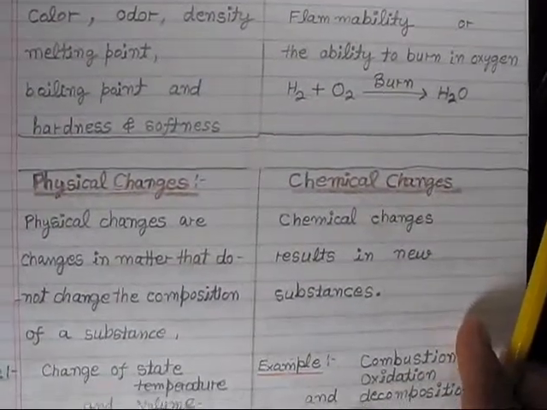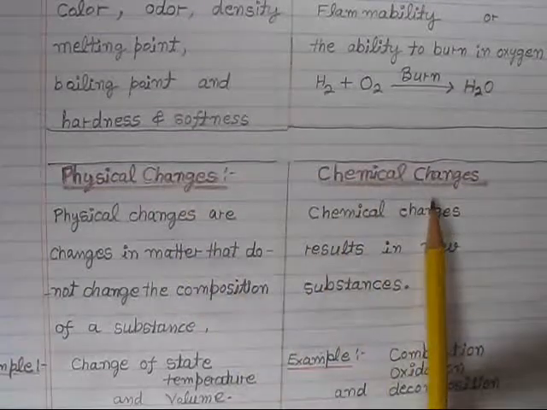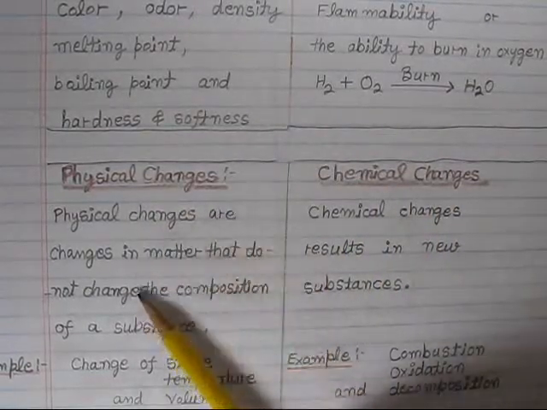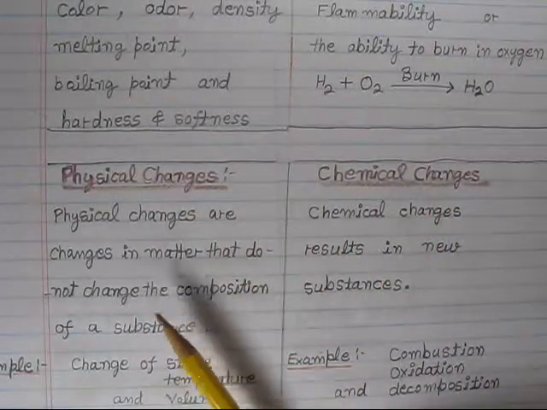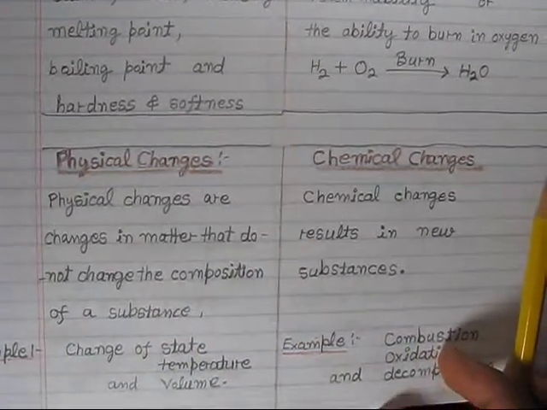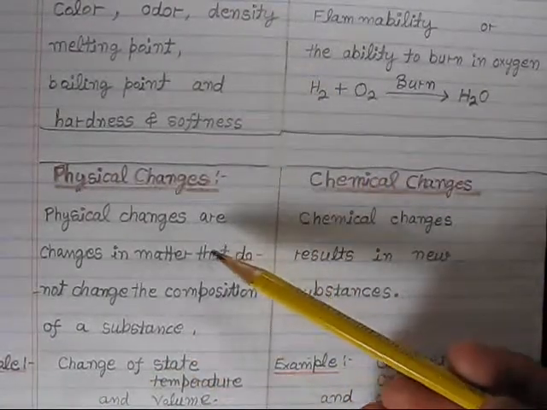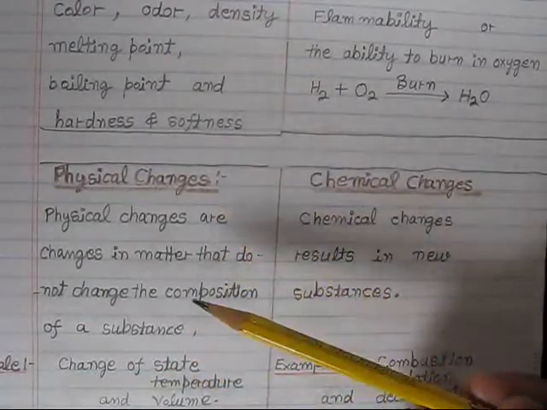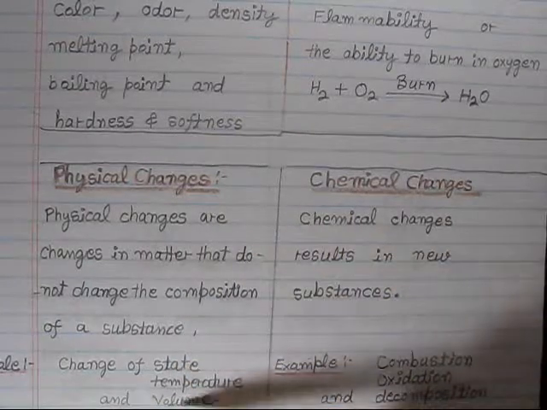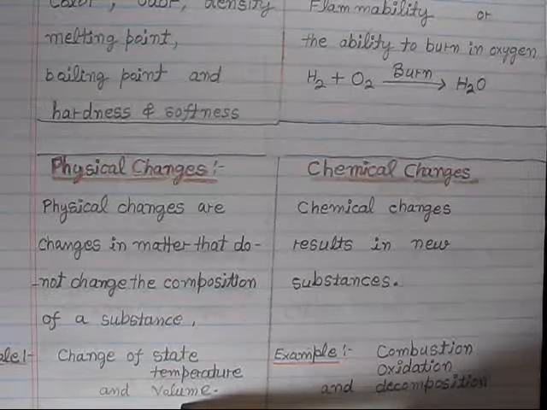The same way, it is defined in another way as physical changes and chemical changes. Physical changes are the changes in matter that do not change the composition of a substance, and that is related to the physical properties. Physical properties depend on the physical changes, for example, change of state, temperature, and volume.